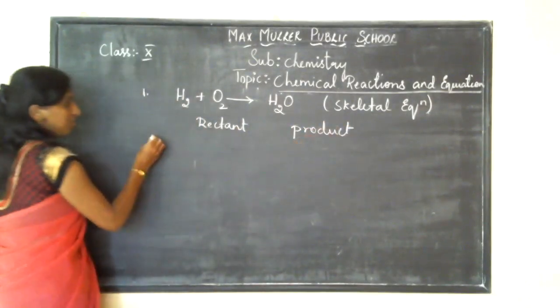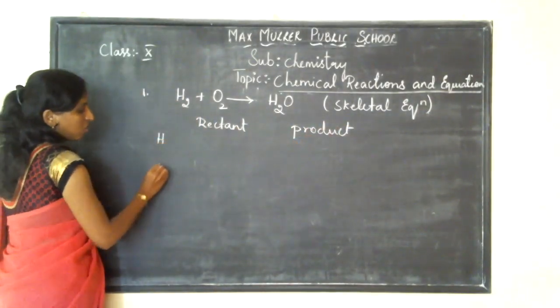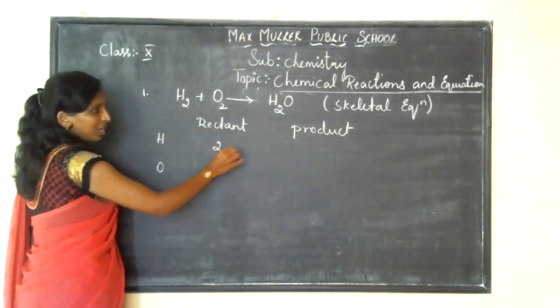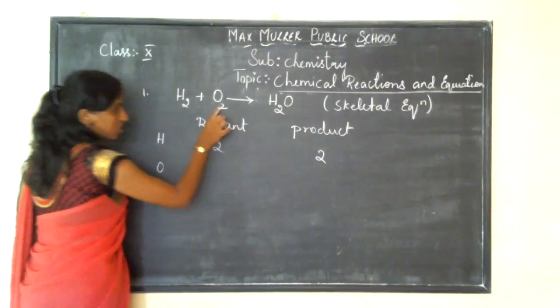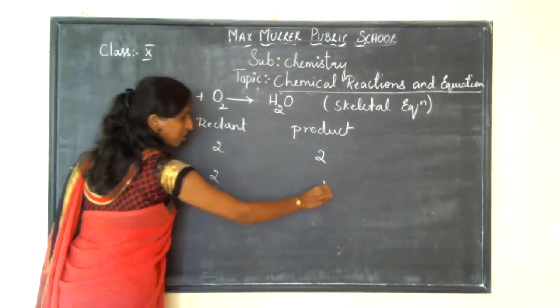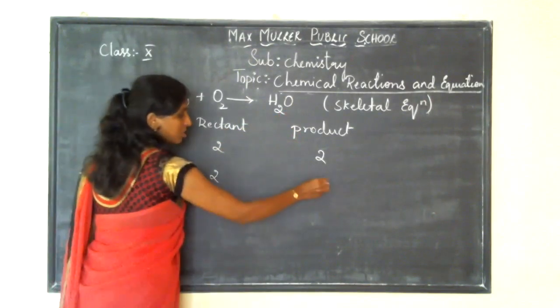What is the atom name? Hydrogen, oxygen. Hydrogen in the reactant, how many? 2, and in the product you have 2. Oxygen, how much do you have in your reactant? 2, and in the product how much do you have? 1.